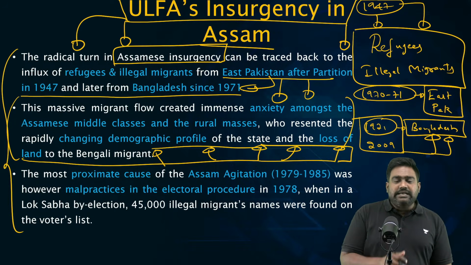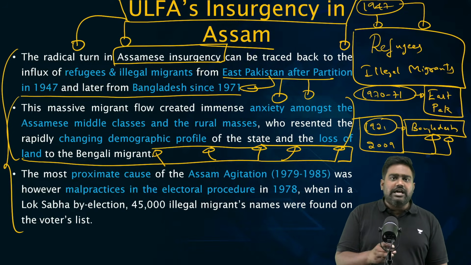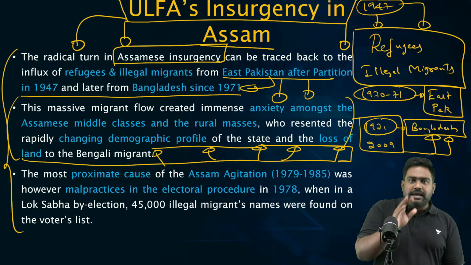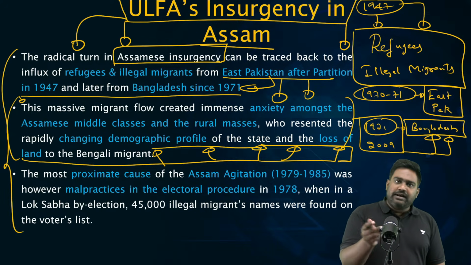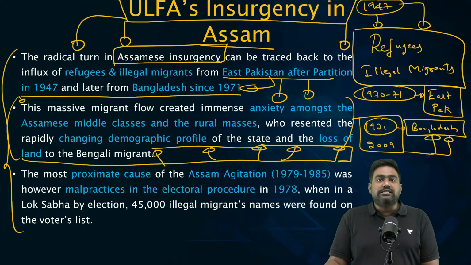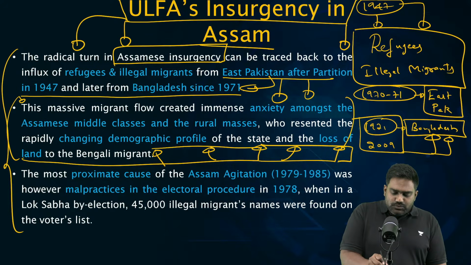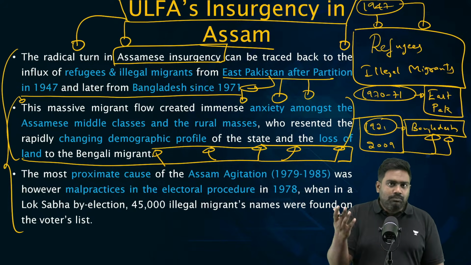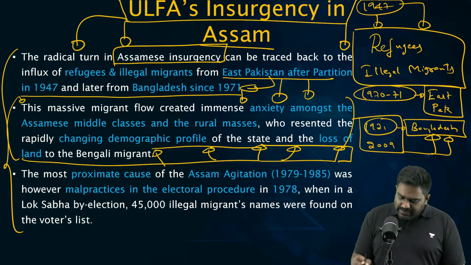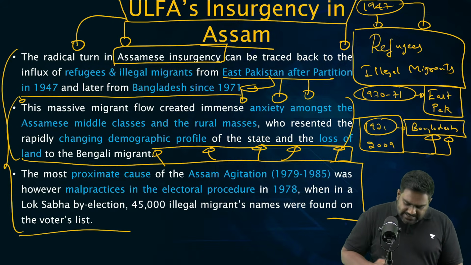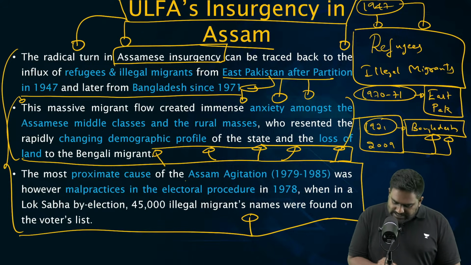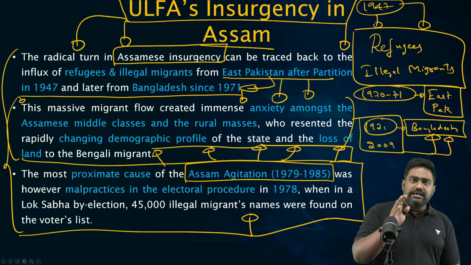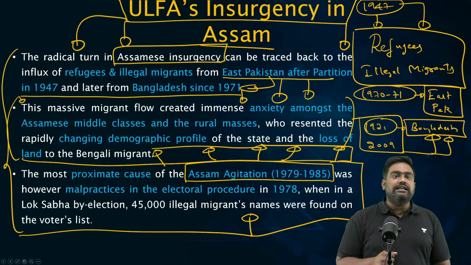During elections in the 1970s and 80s, there were large-scale allegations that the electoral list had been manipulated, with illegal migrants finding their names on the voters list. Now, this was the pressure point that was building up. It was like a pressure cooker which was about to blow. In 1979, a massive agitation broke out in Assam that lasted for nearly 6 years until 1985.